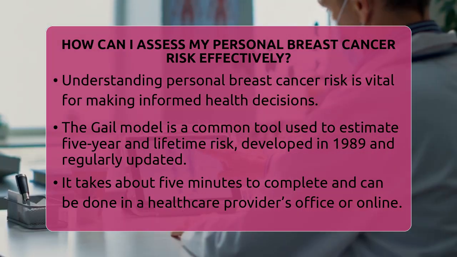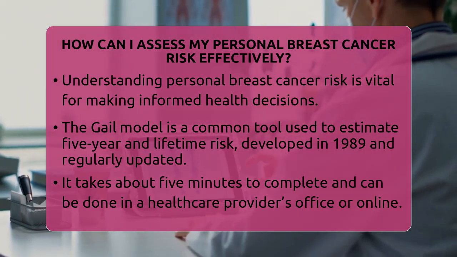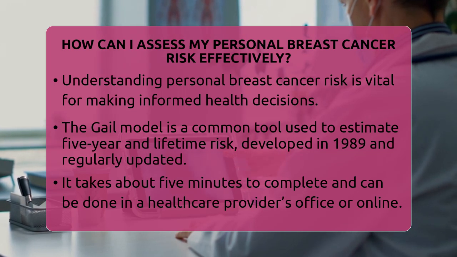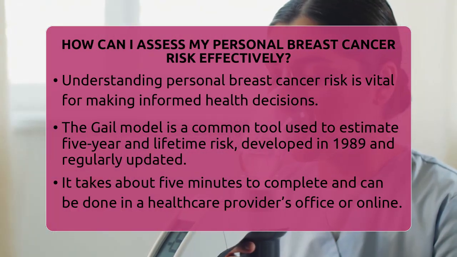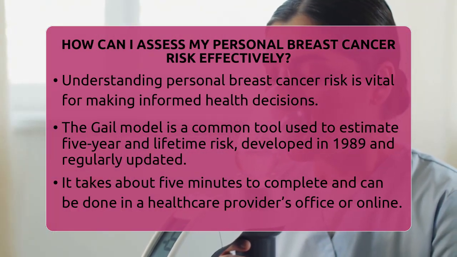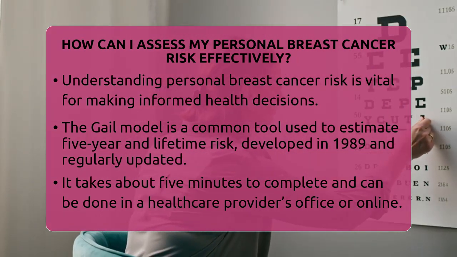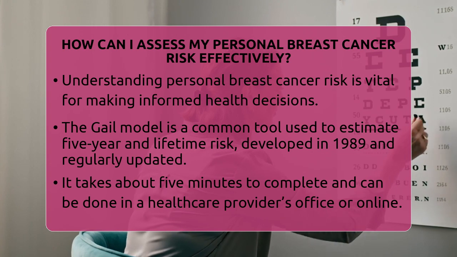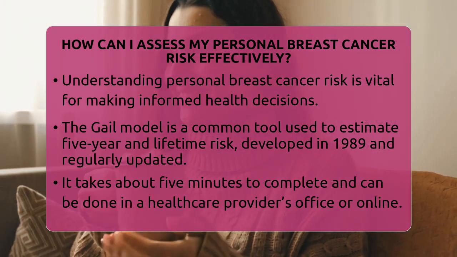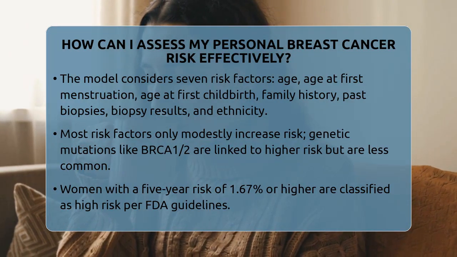The Gail model has been validated for women of different racial and ethnic backgrounds, including white, Black, Hispanic, and Asian women in the United States. However, it has some limitations for certain populations, especially those with extensive family histories or known genetic mutations.